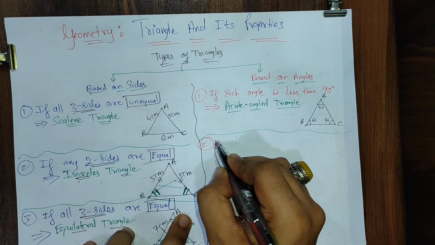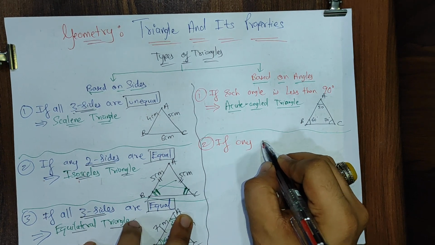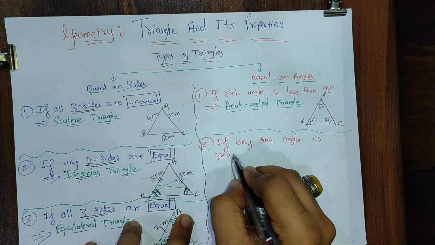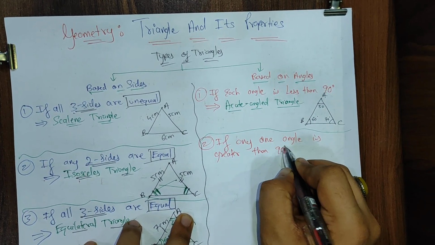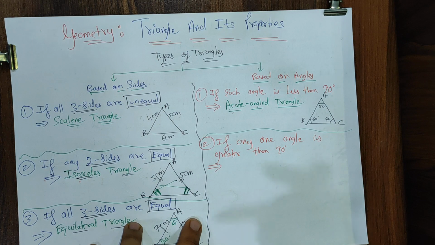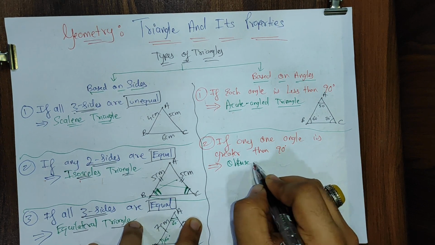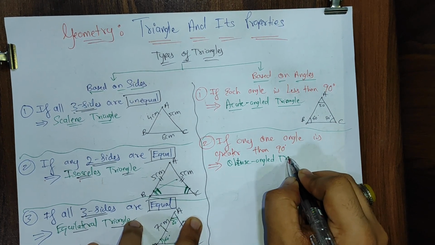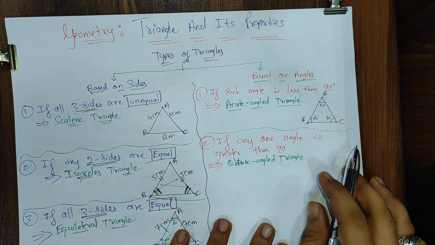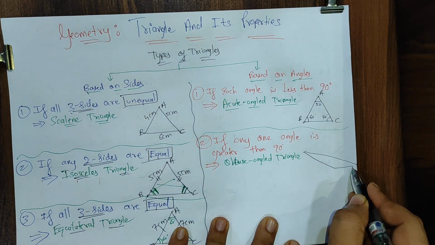Now next one, second one. If any one angle is greater than 90 degrees, we call that triangle an obtuse angled triangle. Obtuse angled triangle. Any one angle, if it is greater than 90 degrees, then we call it an obtuse angled triangle. Let me draw a diagram.